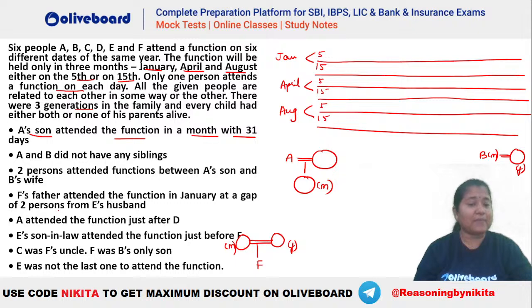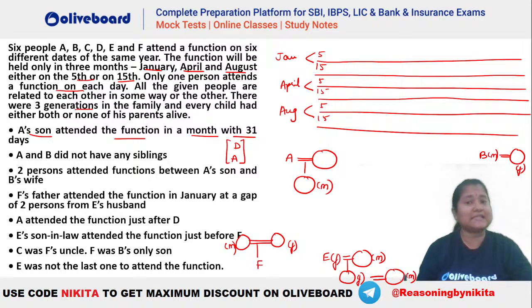In January at a gap of 2 persons from E's husband. Again, E has a husband here. That means E must be a female person and has a husband. Okay, something like this. A attended the function just after D. Okay, so we will write it down that A has to attend the function immediately after D. E's son-in-law. Now, E has a son-in-law. That means E must be having a daughter here and this daughter must be married here.